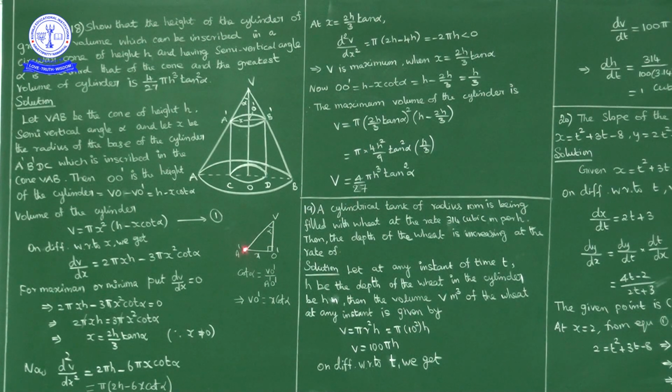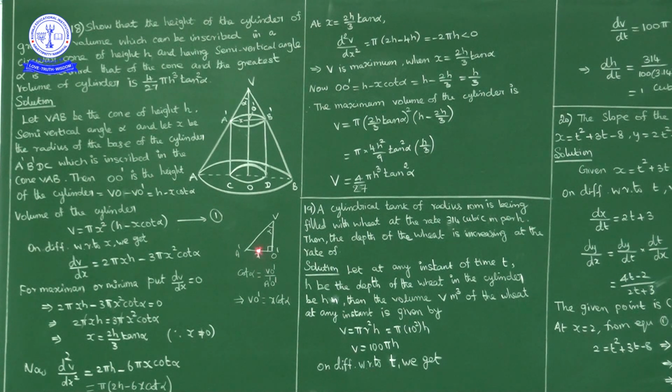Okay, where angle A'VO', this angle is alpha, and A'O' is the radius of the cylinder, x. Now, what we want to find is the value of VO'. Opposite and adjacent combination: cot alpha is adjacent side upon opposite side. So cot alpha is equal to VO' upon A'O'.